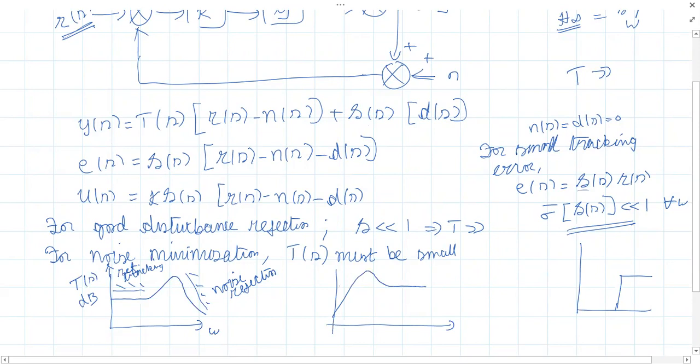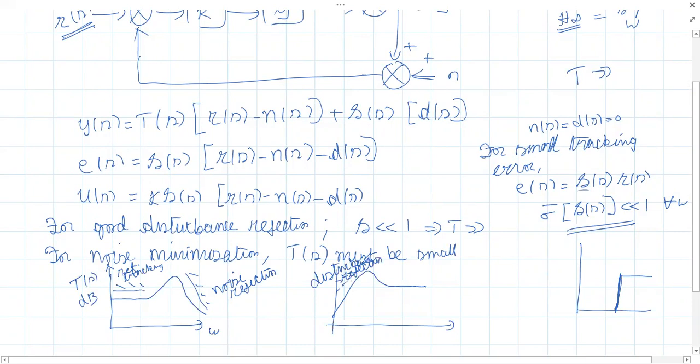Okay, so in this region, what happens? The disturbance gets rejected. Why? Because disturbance means low frequency signals. So since this slope is high, ideally speaking, slope should have been infinite. Ideally speaking, but practically you will have some value of slope. So this region is good for disturbance rejection.